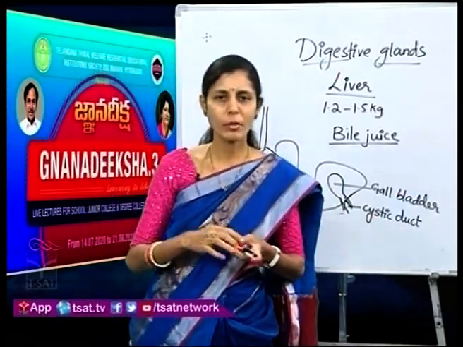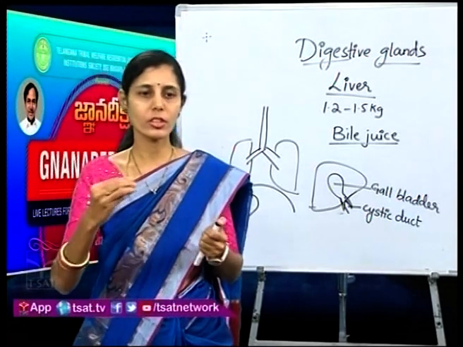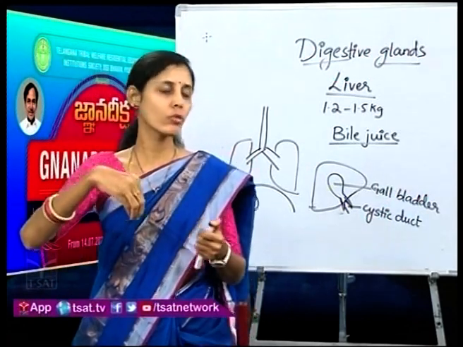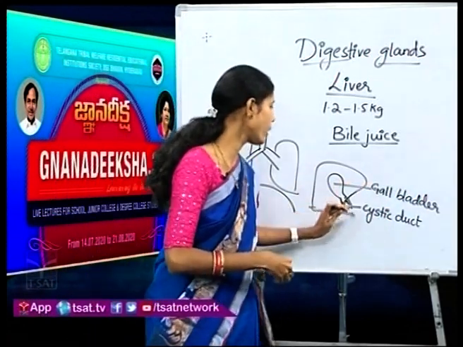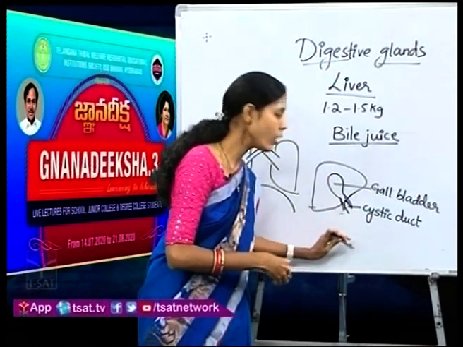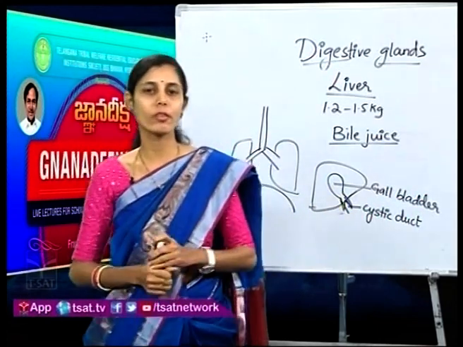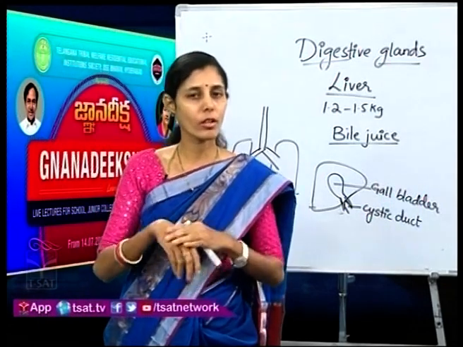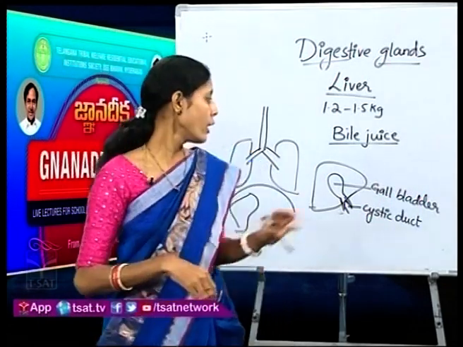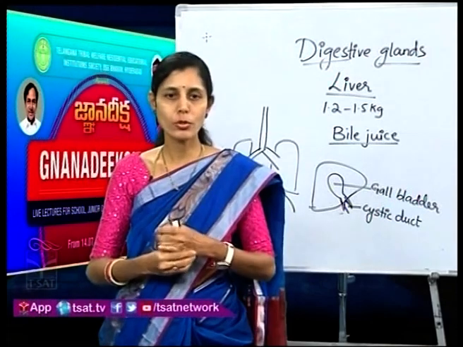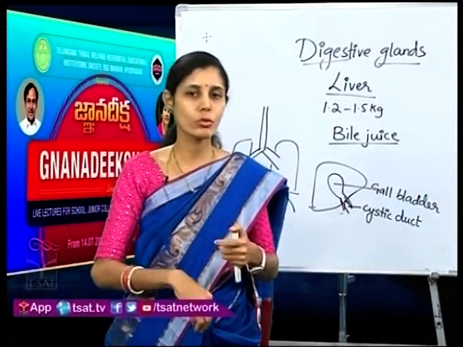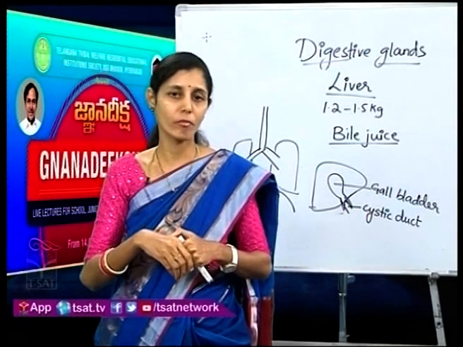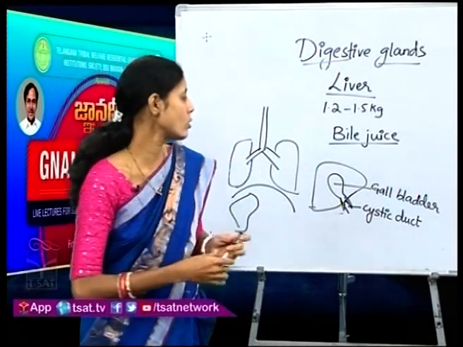Duct is nothing but a small tube-like structure from which the bile juice, which is being produced by the gallbladder, will be released into the duodenum. That is the first part of the intestine, if you remember. I have told you what the different juices are that come into the duodenum. The bile juice from the liver, and also the pancreatic juice, will be poured into the duodenum. We will be learning about the pancreatic juice very soon.